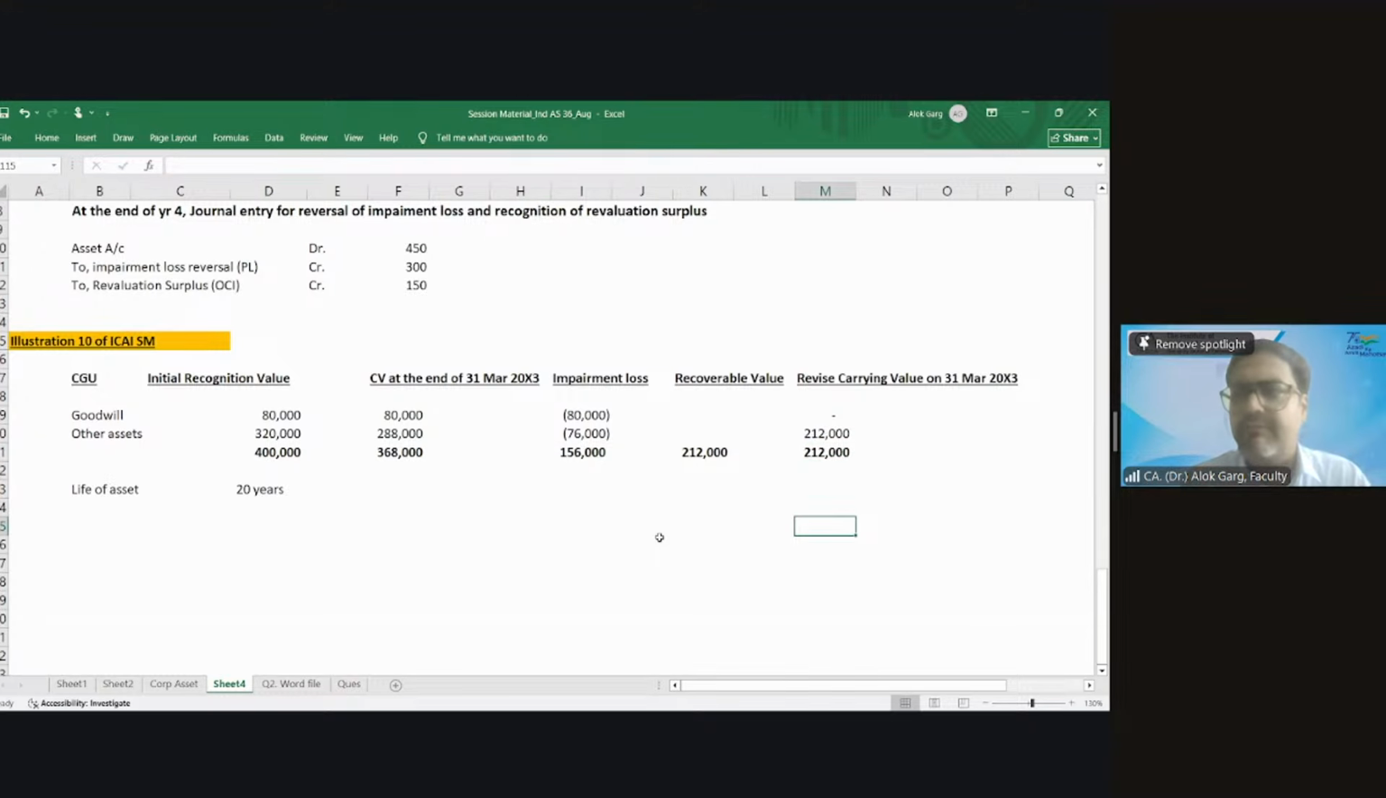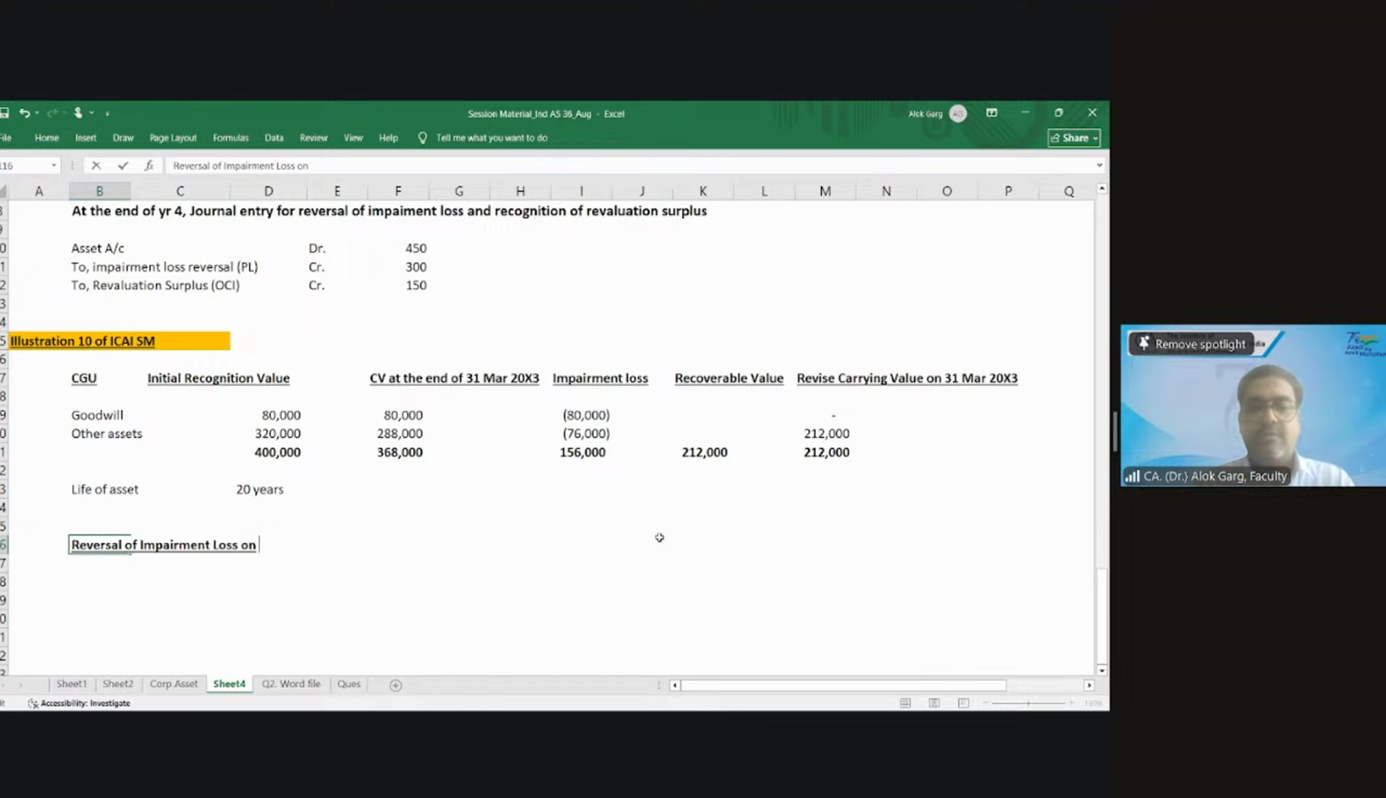Any doubt up to this level? No, no problem, yes sir. Now, reversal of impairment loss. Reversal of impairment loss.